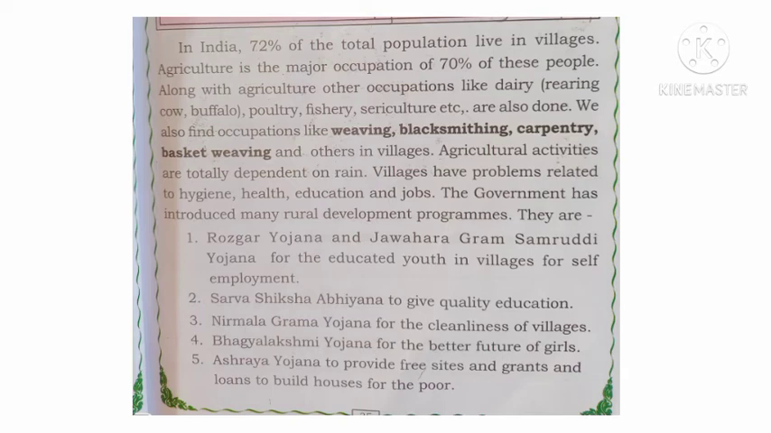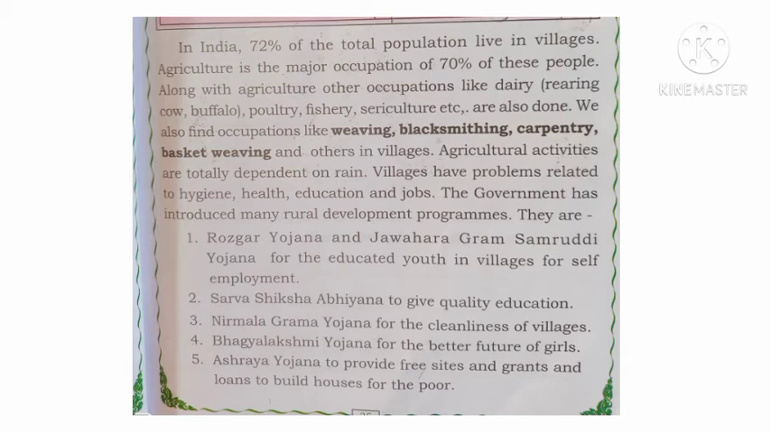Along with agriculture, there are other occupations like dairy, rearing of cow or buffalo. In our houses also there are buffalo or cow, okay, and poultry, that also you know, fishery and sericulture, okay. Sericulture in Kannada is rearing silkworms, okay. And these are also done apart from agriculture. The total percentage of agriculture is 72, and for the remaining there are different occupations also: dairy, poultry, fishery, sericulture,